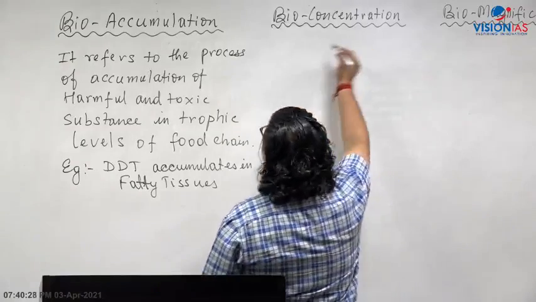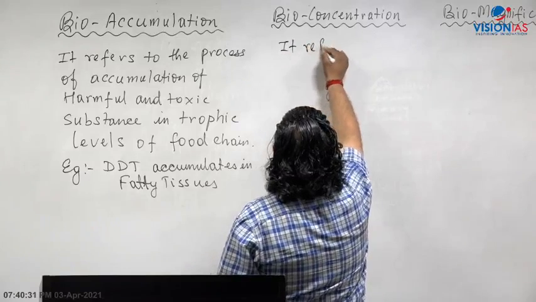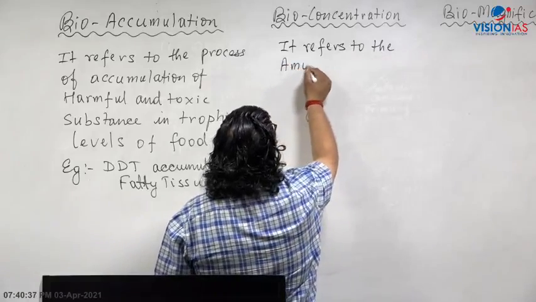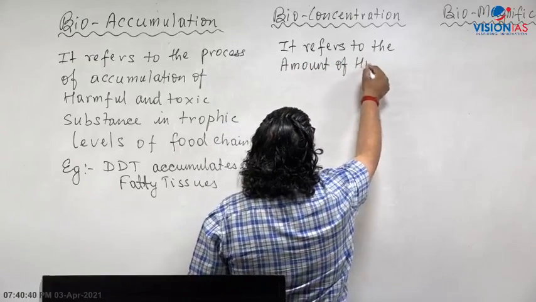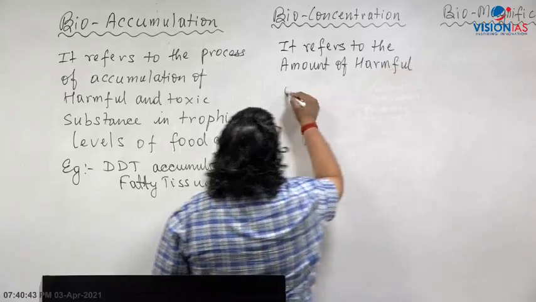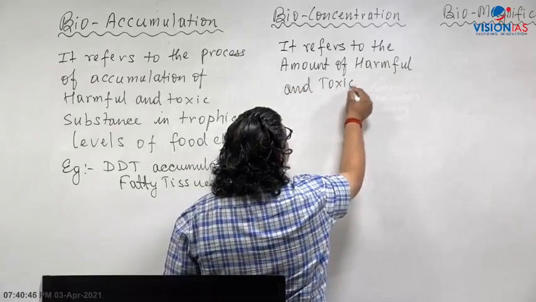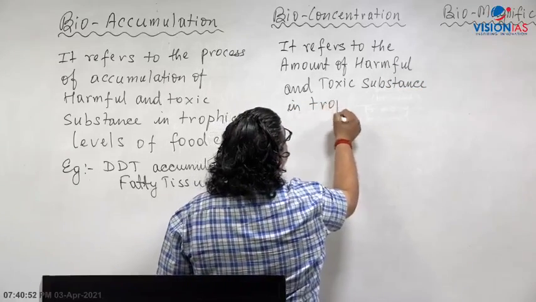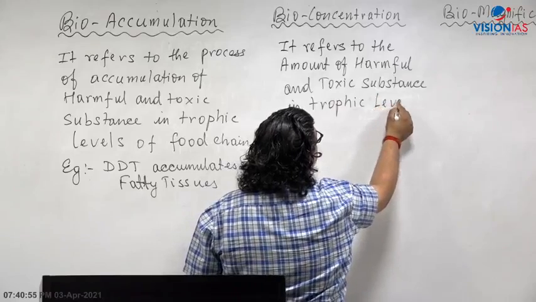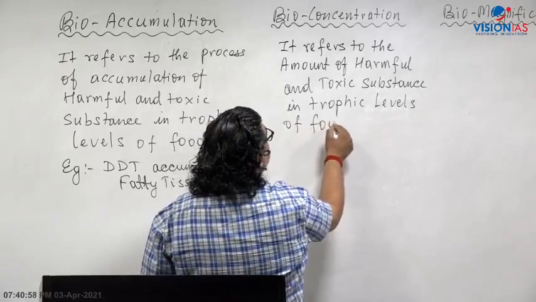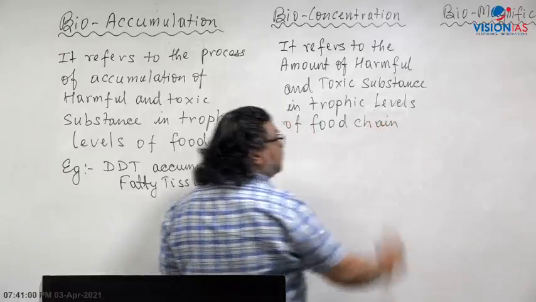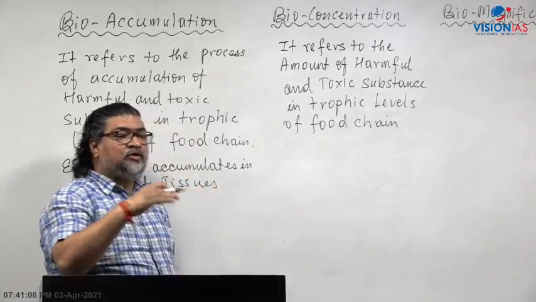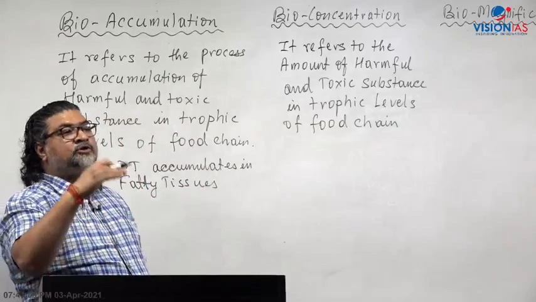Let's see what comes next: bioconcentration. What is bioconcentration? It refers to the amount, now we are talking about amount, of harmful and toxic substance in trophic levels of the food chain. How much is the amount which gets accumulated? We are talking about concentration. In some organisms the concentration may be lower, in others it can be higher.